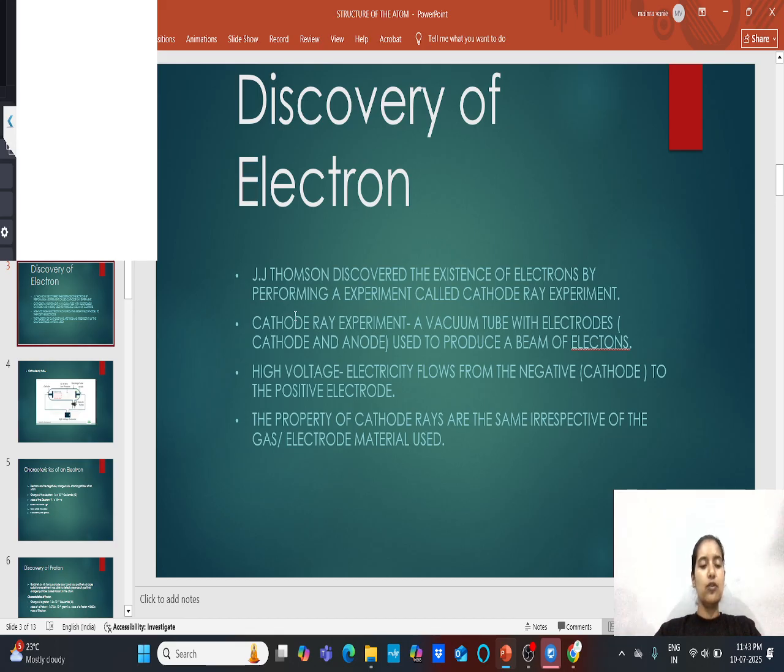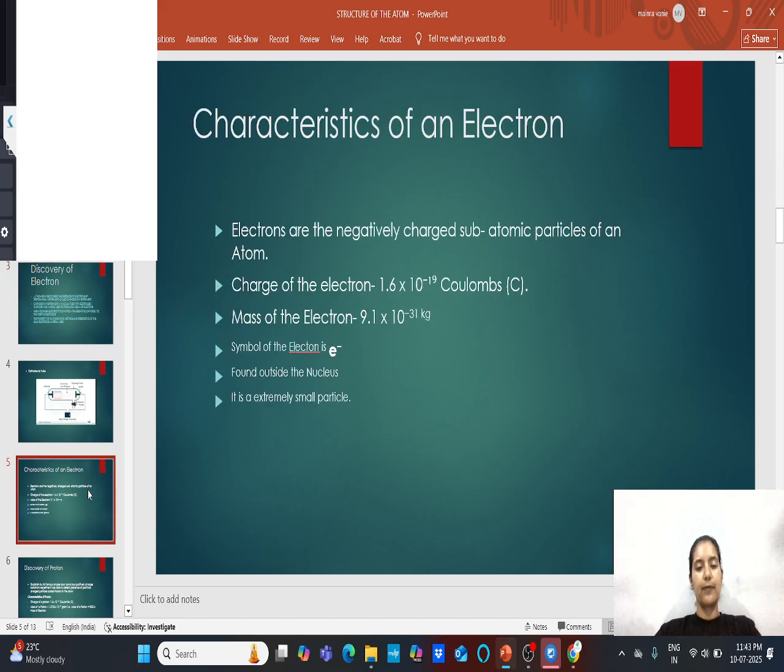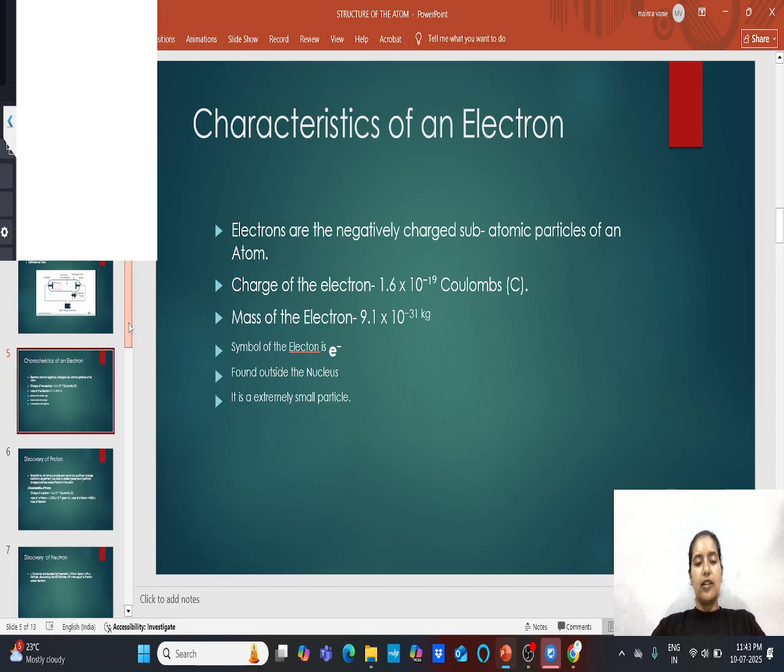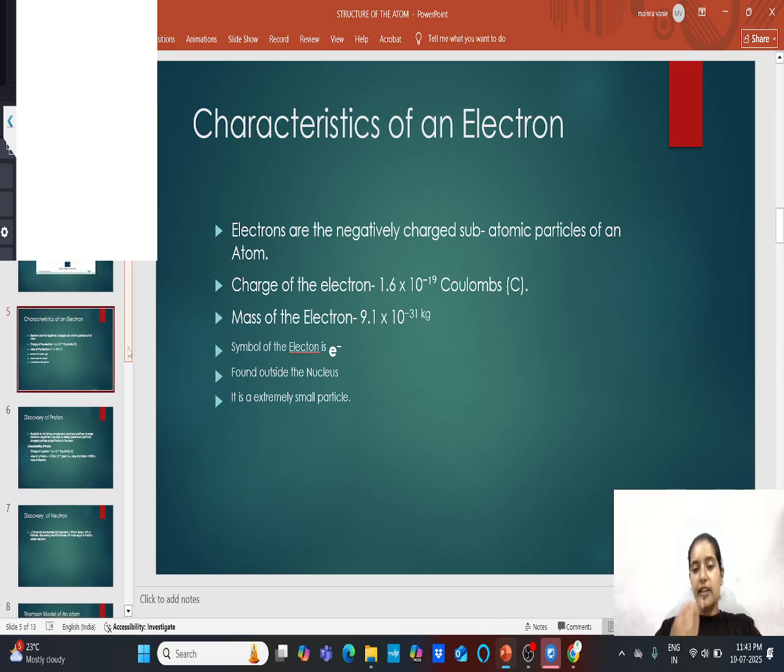Now let's have a look at the characteristics of the electron. इलेक्ट्रॉन्स जो होते हैं बेटा, they are negatively charged particles. And if we talk about the charge of the electron, that is 1.6 into 10 raised to power minus 19 coulomb. Repeating again, charge of the electron is 1.6 into 10 raised to power minus 19 coulomb. And if we talk about the mass of the electron, so mass of the electron is 9.1 into 10 raised to power minus 31 kg.